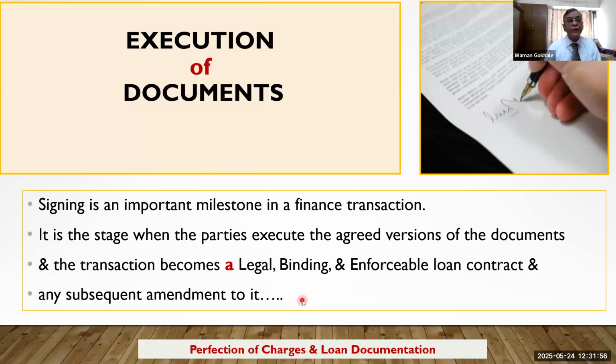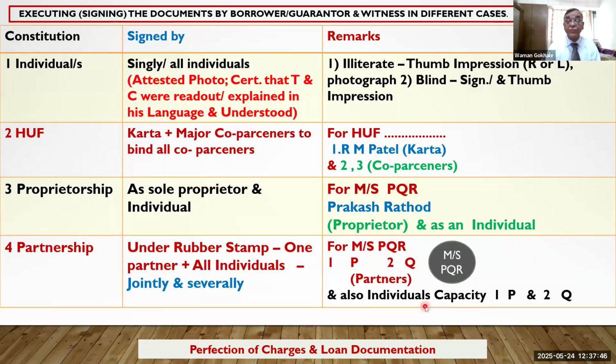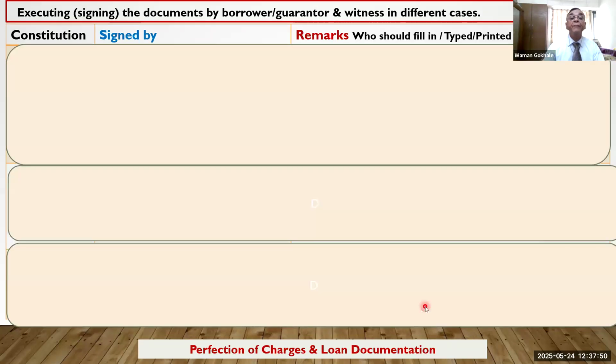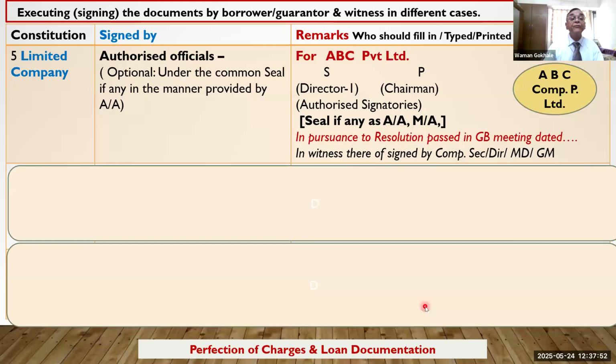In several documents, we need not sign, because they are called standard form contracts. For a partnership firm and individuals, two signatures will be taken by us. If it's a limited company, everything works as per the board resolution.